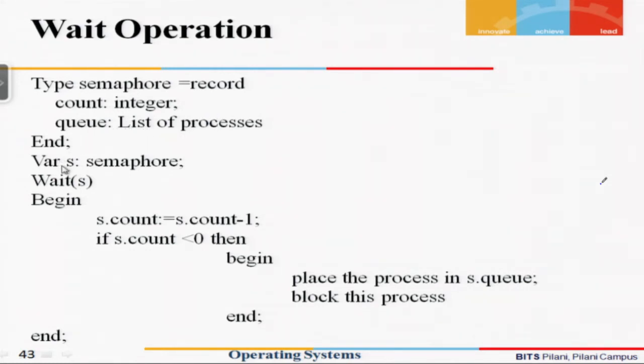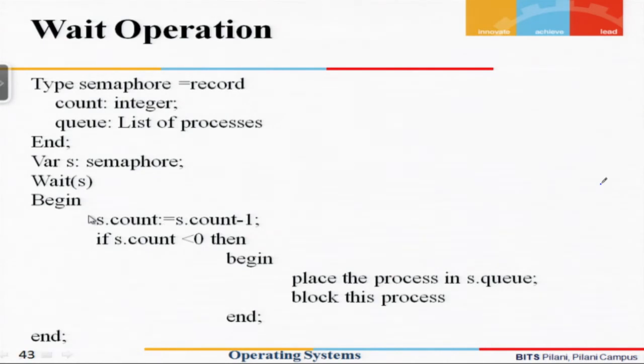Here we are defining the function wait, with the argument s. Those of you who are more conversant with the C programming language should consider the begin and end as an opening brace and a closing brace. This is quite the same as a C construct where we have a function name and the argument, and this is the function body.